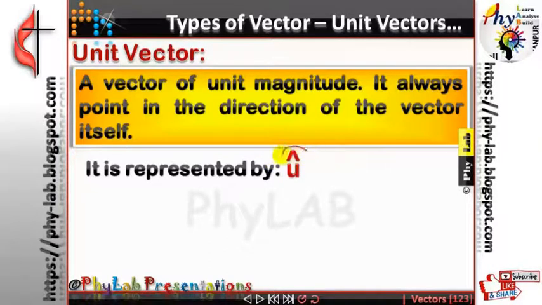So can you see there is a cap being put over here? Until now, we were using an arrow to define vectors. A unit vector is not written with an arrowhead. A unit vector is always written with a cap. And how do you obtain a unit vector? You obtain a unit vector by dividing the vector by its own magnitude.